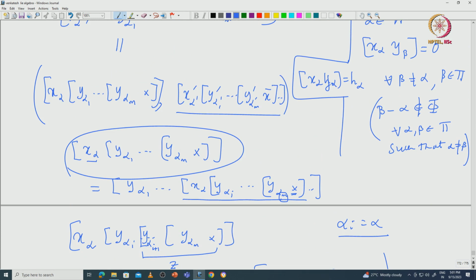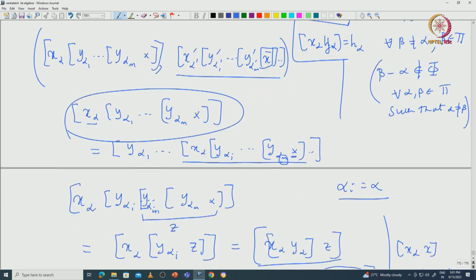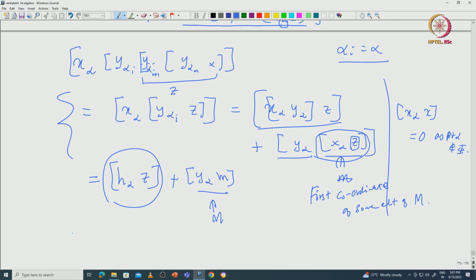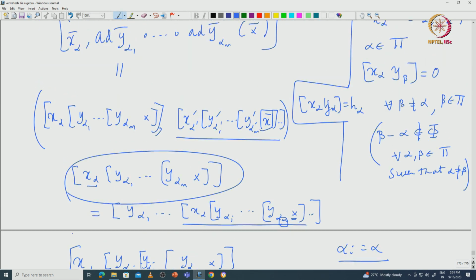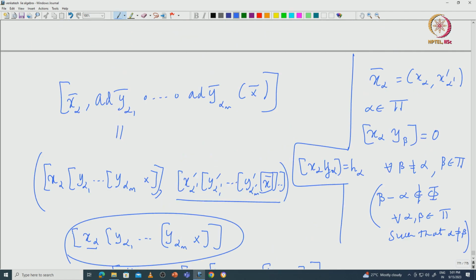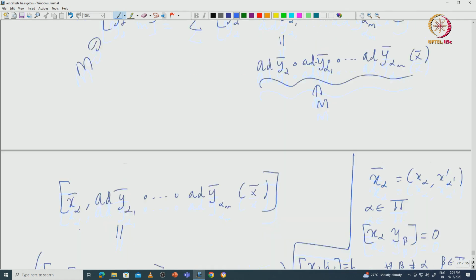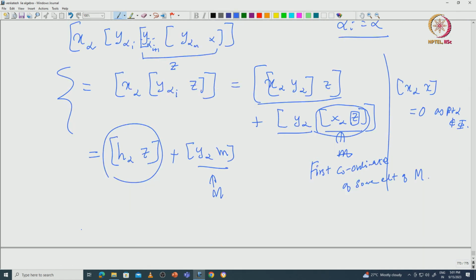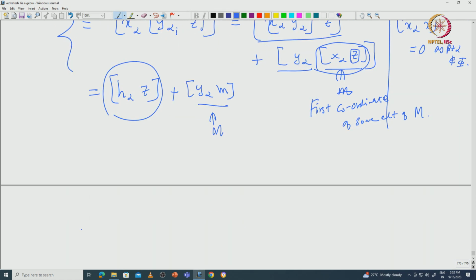Okay. So, if it passes through all the way, then it will commute with x bar. Otherwise, you just use this Jacobi identity and then rewrite this the way we rewrote, and then use induction, and then convince yourself this will be just a combination of elements from capital M. Okay. So, this indeed proves this capital M is actually stabilized by capital D. Okay. So, now this completes our proof.